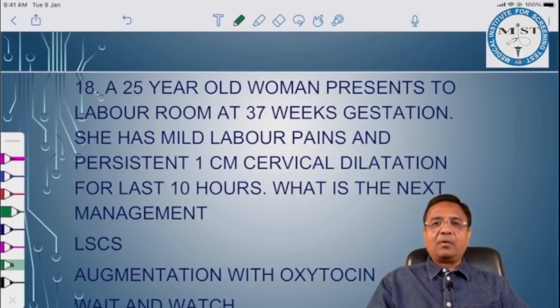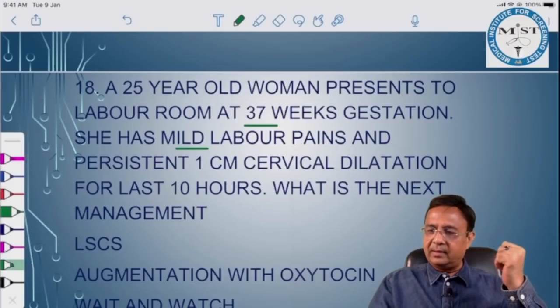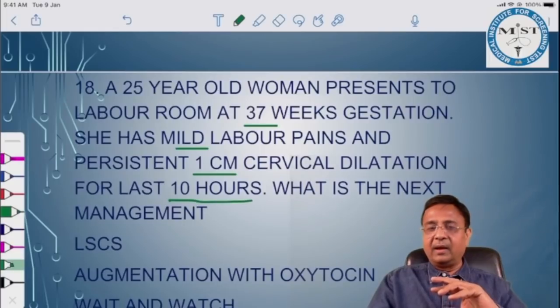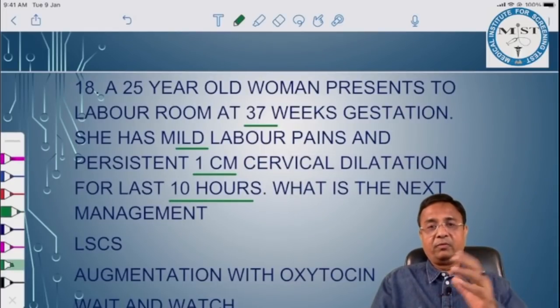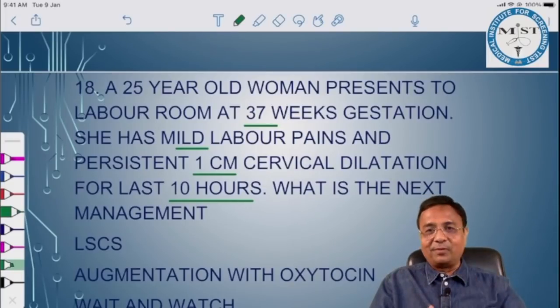A 25-year-old woman presents to the labor room at 37 weeks gestation. She has mild labor pains and persistent 1 centimeter cervical dilatation for the last 10 hours. Pains are also mild, the intensity of pains is not increasing, cervical dilatation is also not increasing. It is persistent for the last 10 hours. So we have to ascertain first whether she is in labor, whether she has entered labor or they are just false pains, false labor. What is the next management?